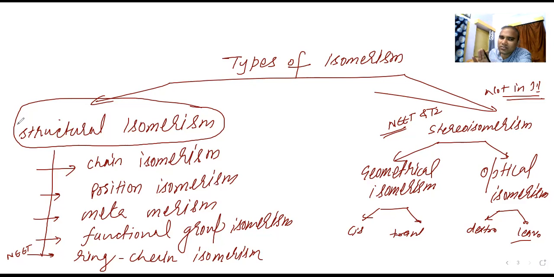In that we have chain isomerism, position isomerism, metamerism, functional group isomerism, and ring chain isomerism. So there are 5 categories which come under structural isomerism. Let us try to understand them one by one.